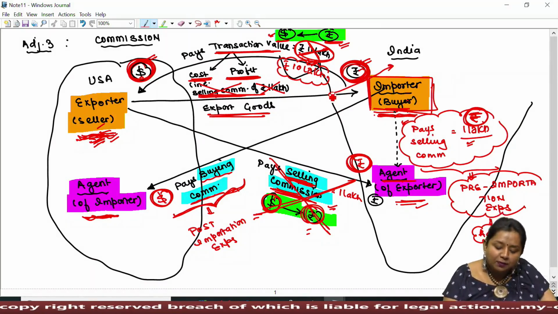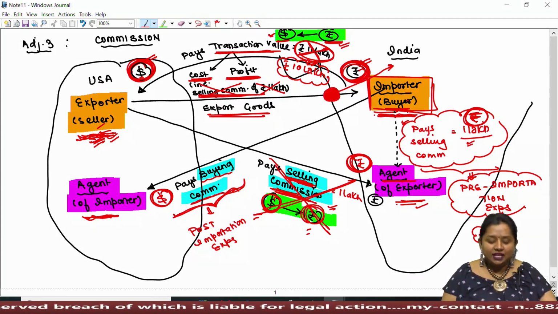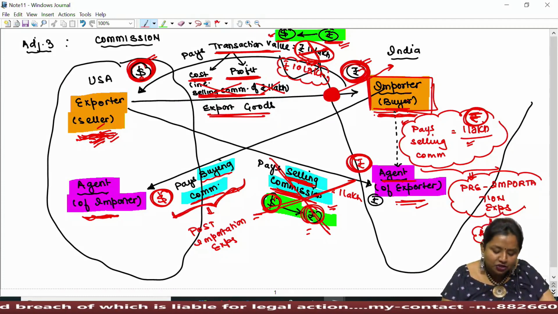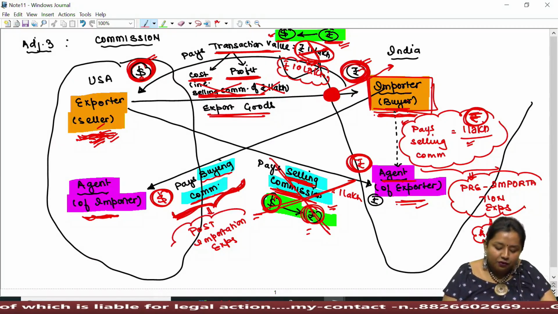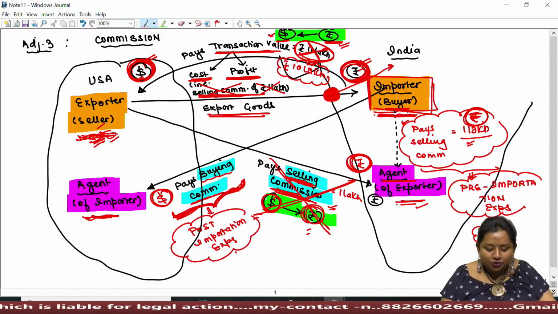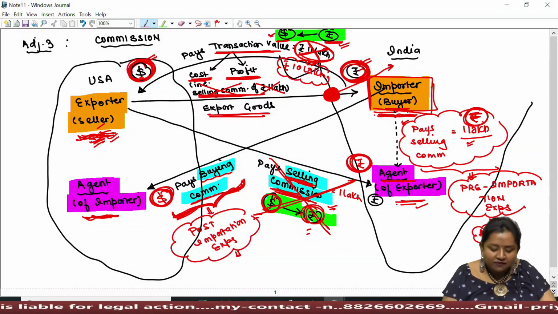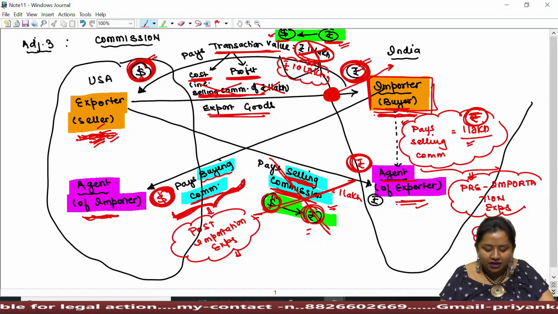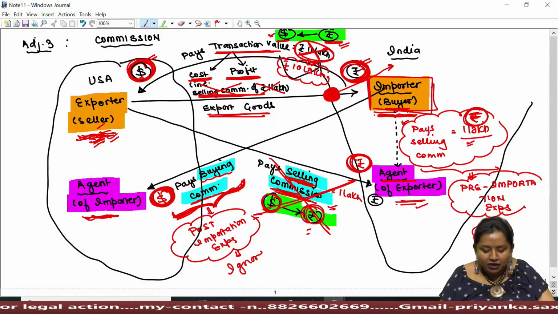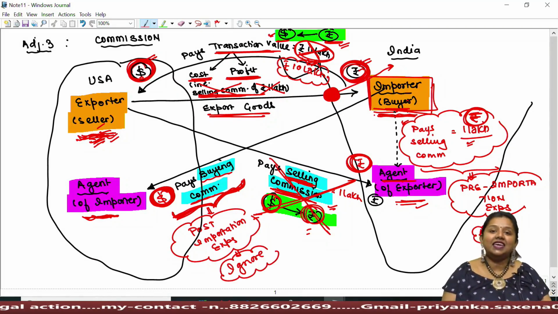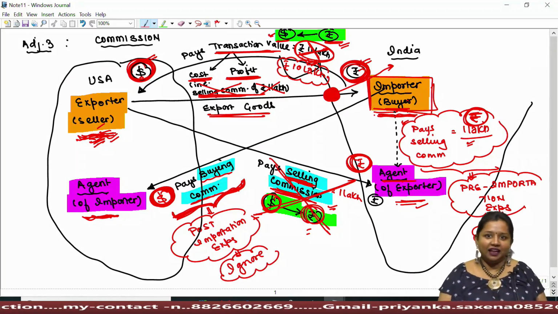That is, when the importer makes clearance of his imported goods to his premises, only then shall he be liable to pay commission to his agent located abroad, and therefore it has to be treated as a post-importation expense even though it is incurred in foreign currency, and therefore to be ignored while computing the assessable value.